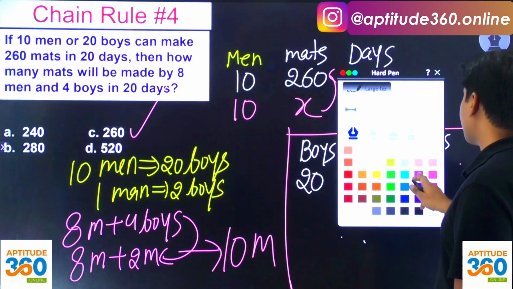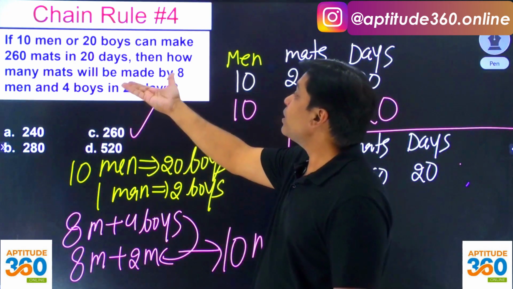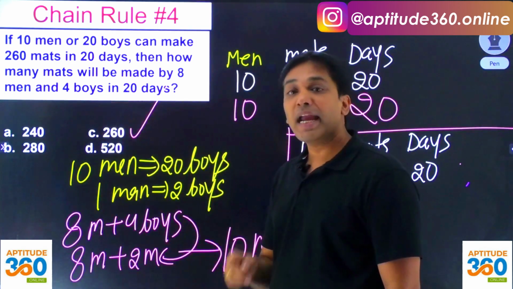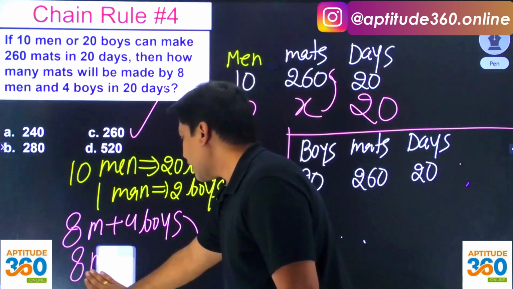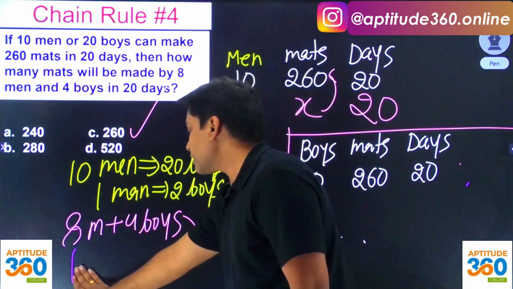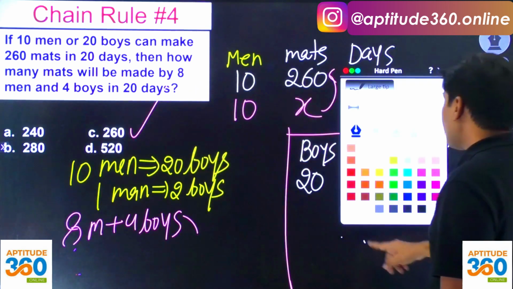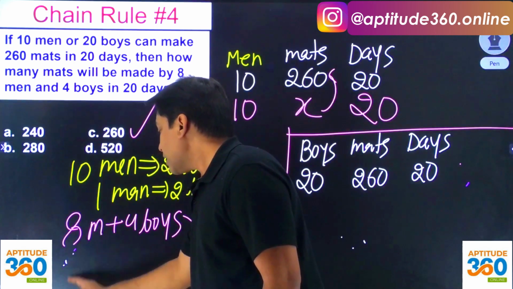And then it tells you how many men and how many boys: 8 men and 4 boys. If I have to convert this, 8 men are as good as 16 boys. Let me take another color. So they are as good as 16 boys.